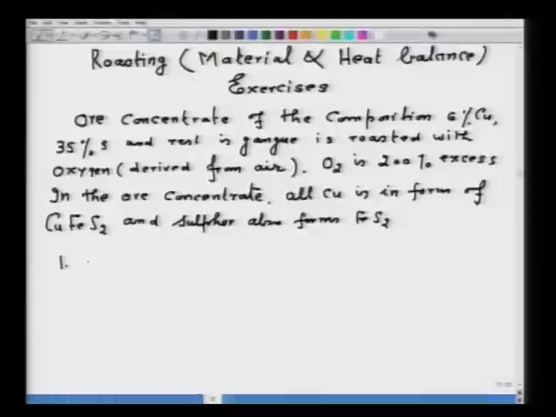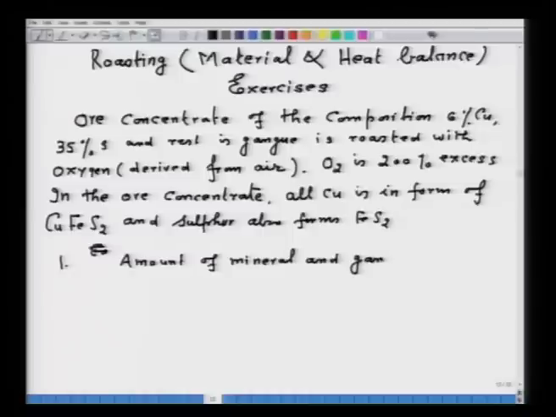Number 2, the roasting takes around 300% theoretical air, that is what is given in the problem. So, first you have to calculate the amount of mineral and gangue in the ore concentrate.